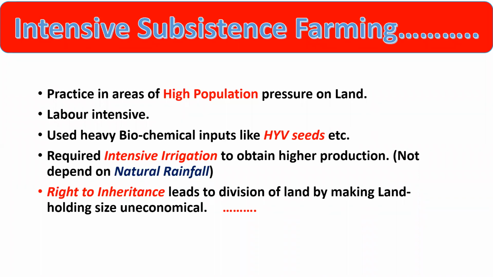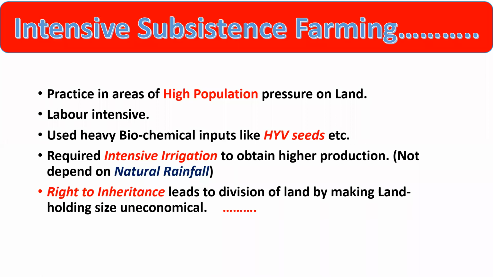Second thing, we have to use heavy biochemicals so that we can get more and more output, like HYV seeds, pesticides, and insecticides. Whenever we use HYV seeds, pesticides, and insecticides, the output is high when we provide proper irrigation facilities. So it requires intensive irrigation to obtain higher production. It does not depend only on natural rainfall. That's why we require tube wells and other means of irrigation, right?